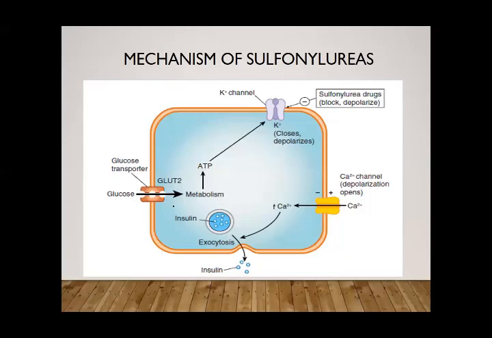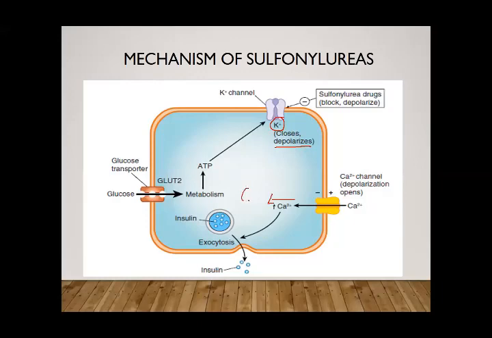Sulfonylureas increase the release of insulin by acting on the ATP dependent potassium channel. Sulfonylureas block this ATP dependent potassium channel, and the blockage of these channels causes depolarization. Because of this depolarization, the calcium channels will open and there is increased calcium influx.